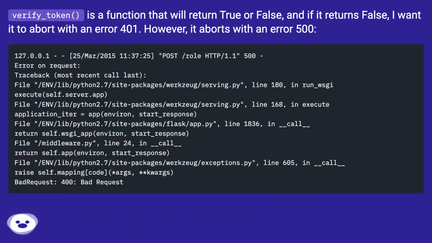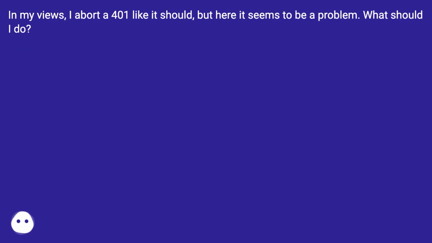Verify_token is a function that will return true or false, and if it returns false, I want it to abort with an error 401. However, it aborts with an error 500. In my views, I abort a 401 like it should, but here it seems to be a problem. What should I do?